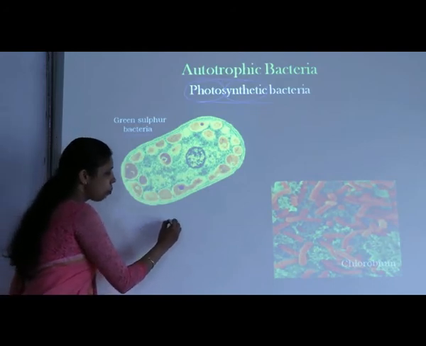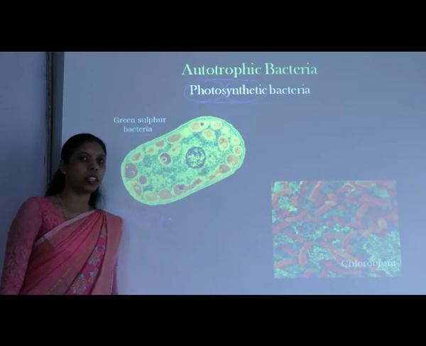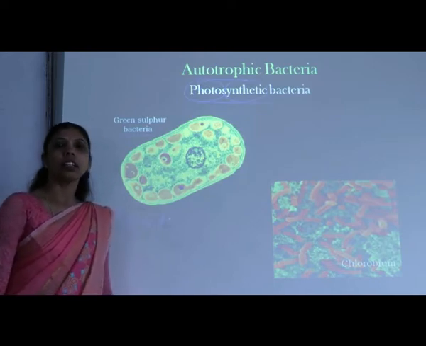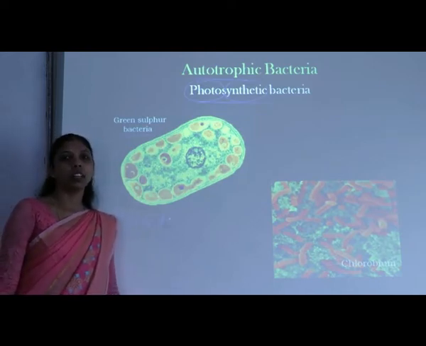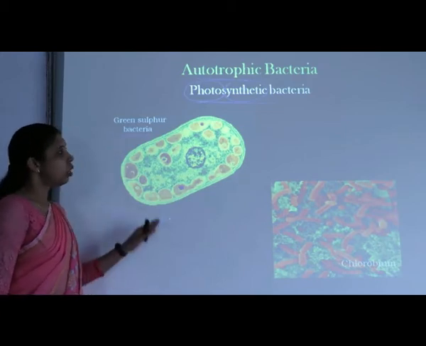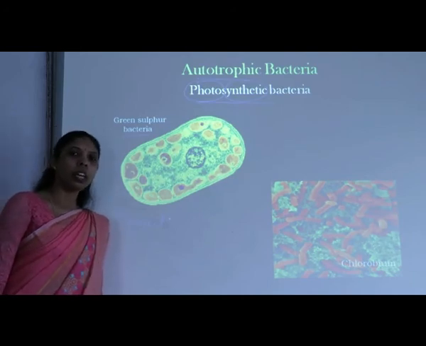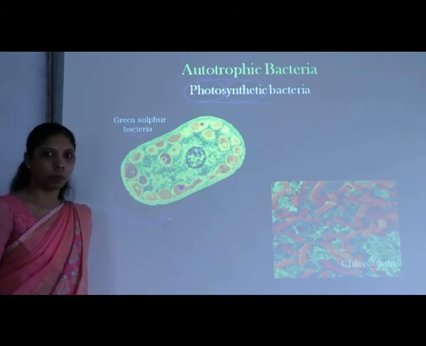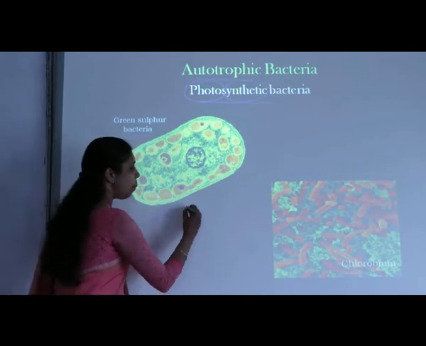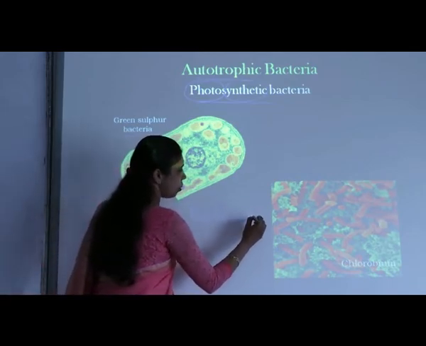So this is very important. If the bacteria do not have any light capturing pigment, then they cannot synthesize the organic food material. Therefore, the photosynthetic bacteria will have a very important light capturing pigment that is called bacteriochlorophyll.